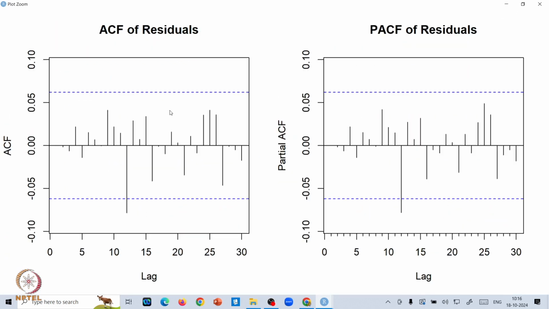So we have the ACF on the left hand side and the PACF on the right hand side. Interestingly, you don't see any highly significant correlations. Apart from this one right here, all the other correlations are in between the bounds, which means that they are not significant, which also means that there is no autocorrelation among the residuals. The other part to note is that you don't see any patterns among the spikes. So this is one very important way of checking if the assumptions are being met or not, by simply plotting the ACF and the PACF of the residuals.